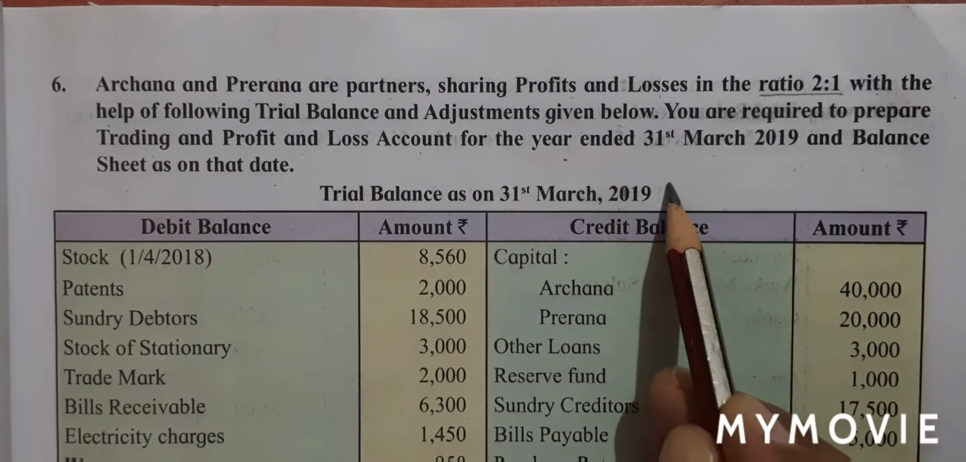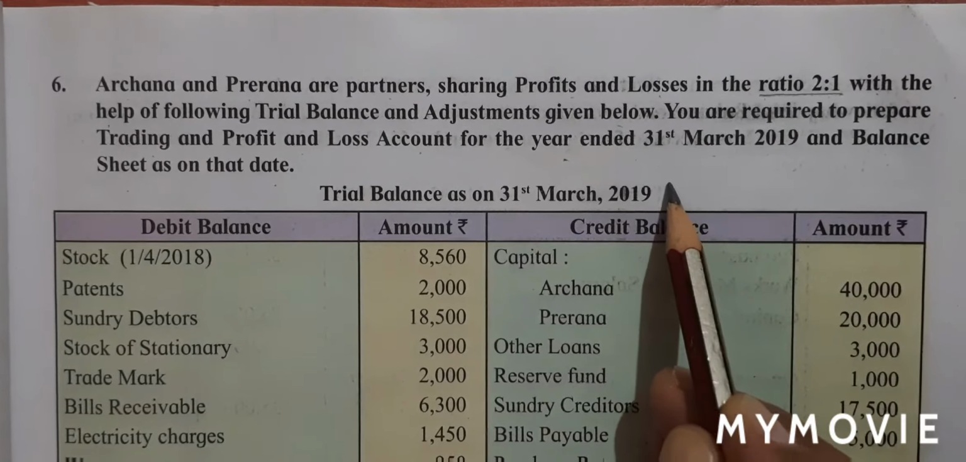We start from the debit balance. Stock 1/4/2018, that's my opening stock, which will go in my trading account. Patent, asset. Sundry debtors, asset. Stock of stationery, which is my asset. Trademark, asset. Bills receivable, asset. Electricity and charges, profit and loss account. Wages, trading. Heating and lighting, trading account.